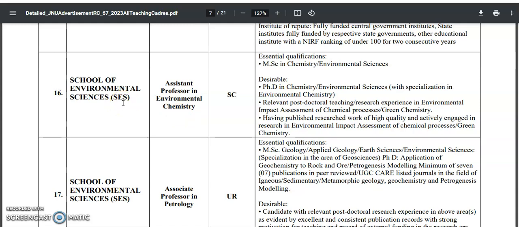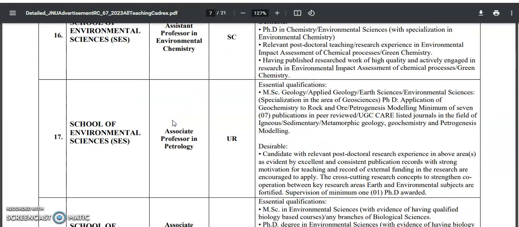Yesterday one of the candidates sent a message to find out the vacancy regarding the environmental sciences, so I think it might be helpful to you. So the essential qualification is MSc in chemistry or environmental sciences. So they are asking MSc under the essential qualification. Desirable means if it is there or not, no problem, but you can apply for this position. So for environmental sciences, only MSc, post graduation, is enough as an essential qualification to apply for the assistant professor in environmental chemistry.